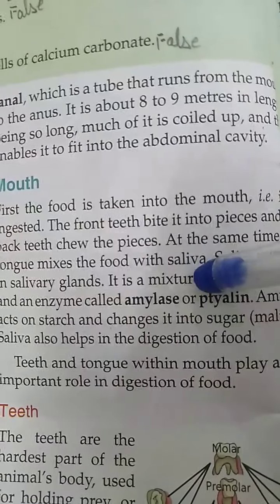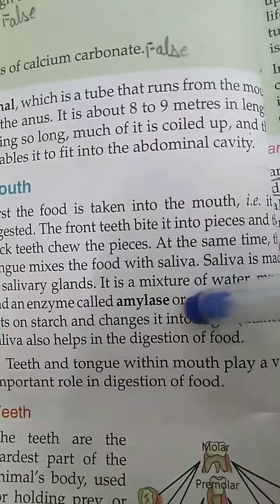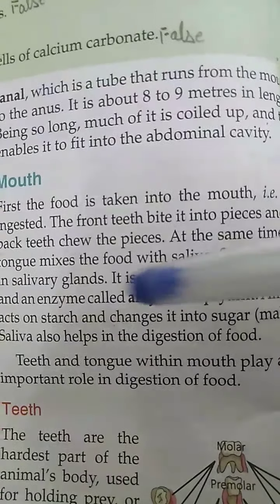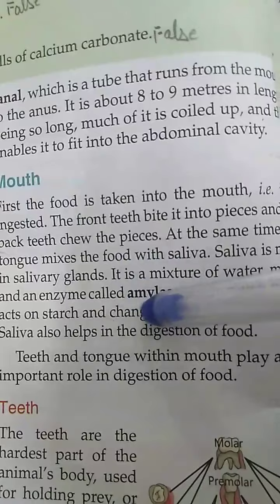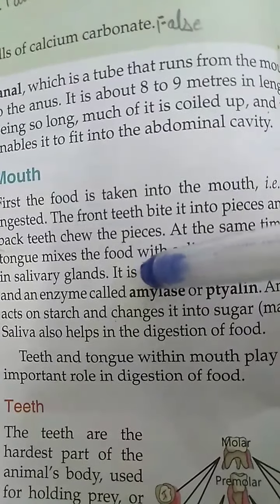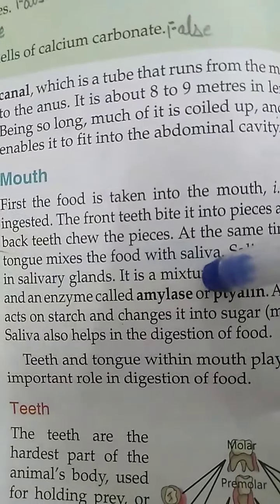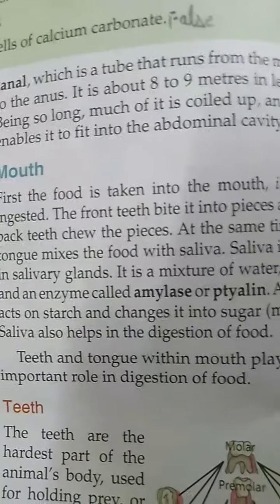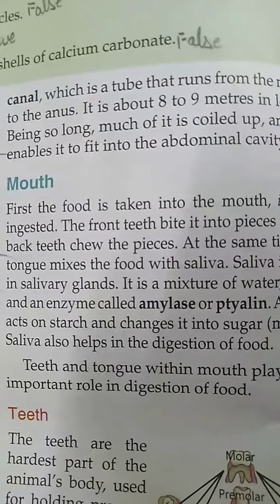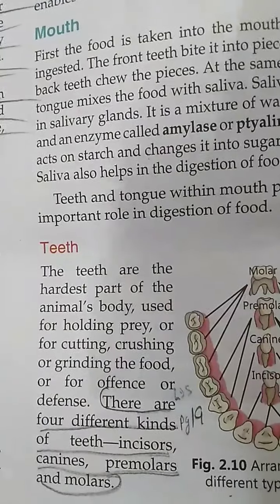P is silent. Students, please focus. P is silent. This enzyme is known as ptyalin or amylase. Now this enzyme acts on starch, therefore sometimes it is also known as salivary amylase. It acts on starch and changes it into sugar. Teeth and tongue within mouth play an important role. Today we will focus on teeth.